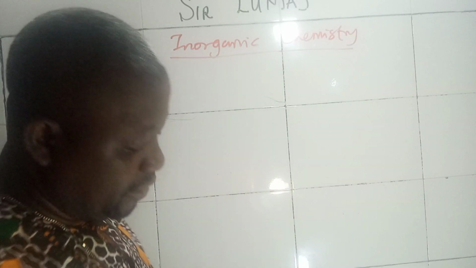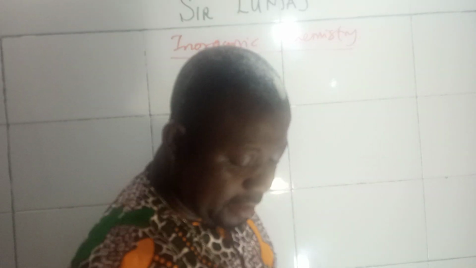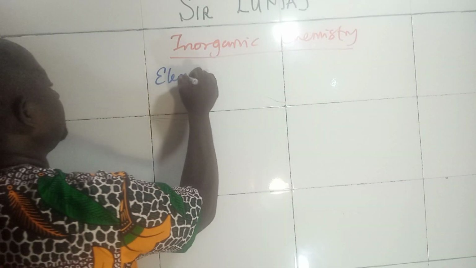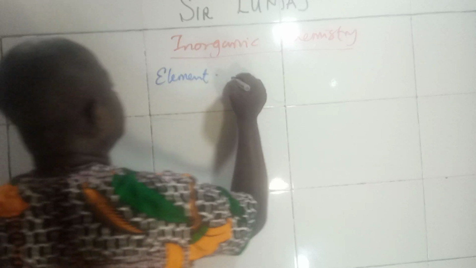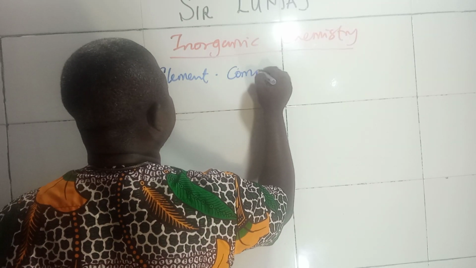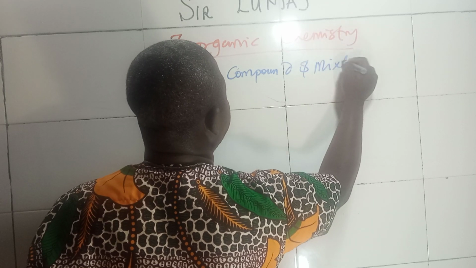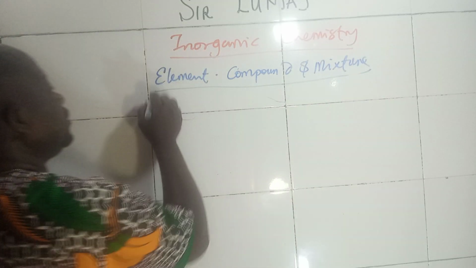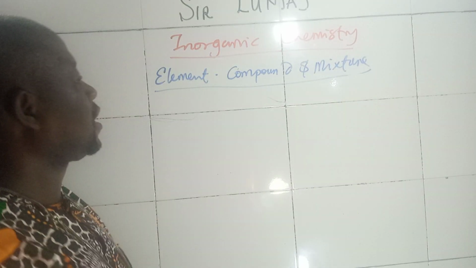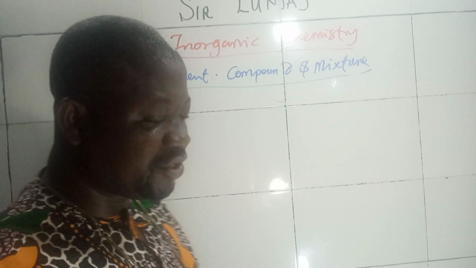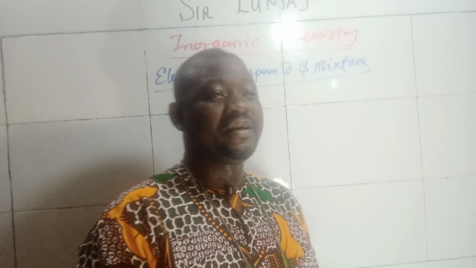Inorganic chemistry today, I'll be talking about elements, compound, and mixture. Elements, compound, and mixture. I've told us the meaning of chemistry.